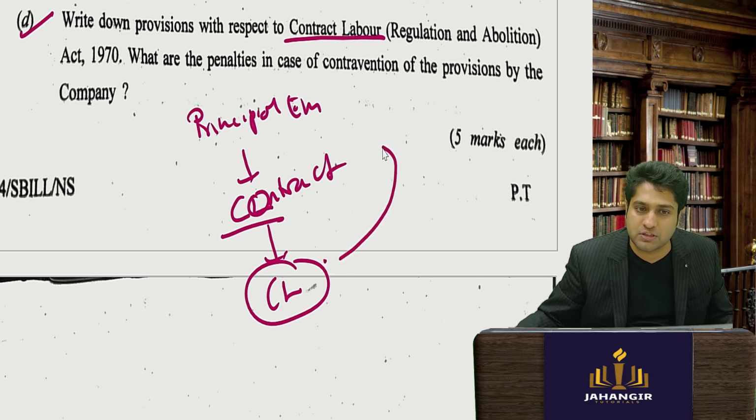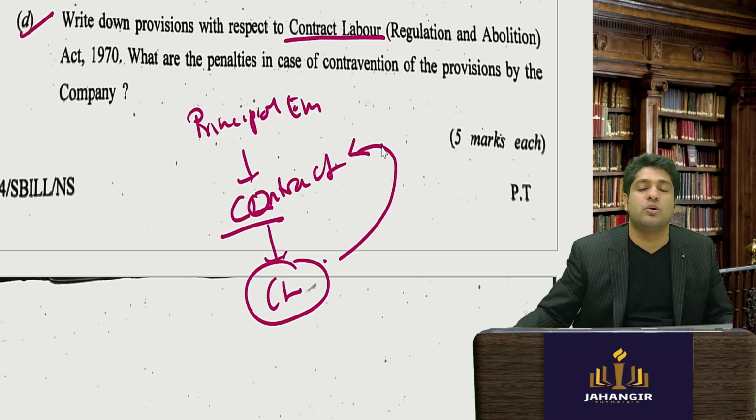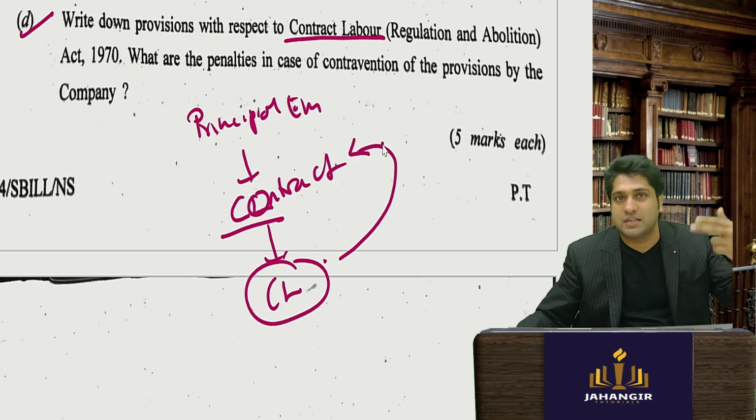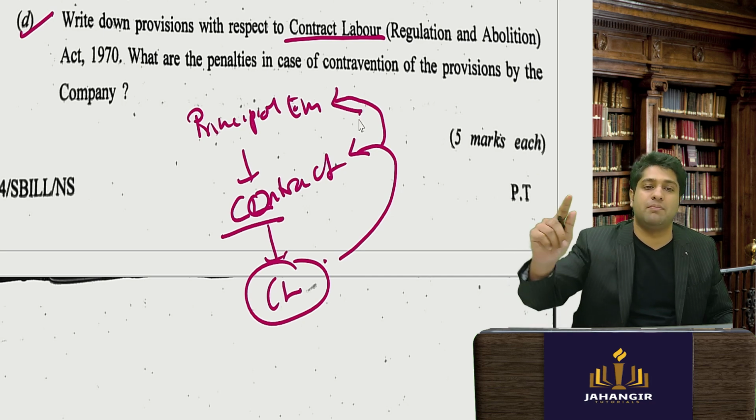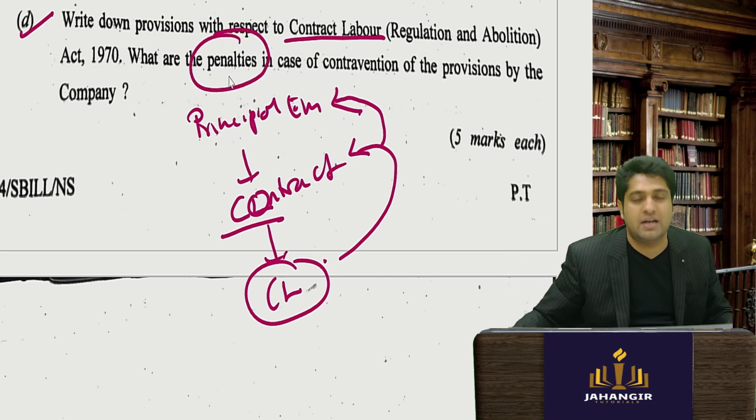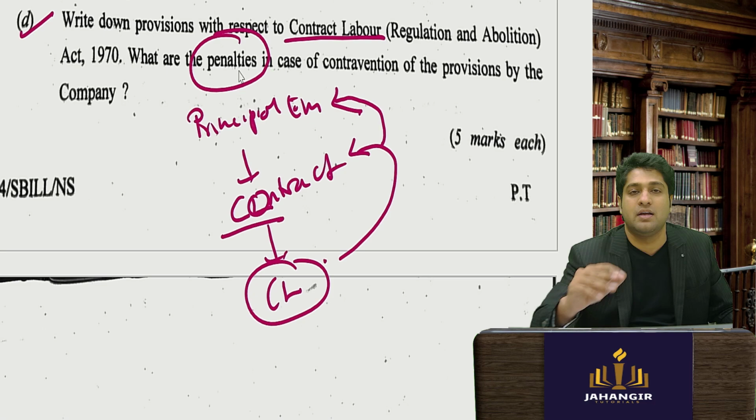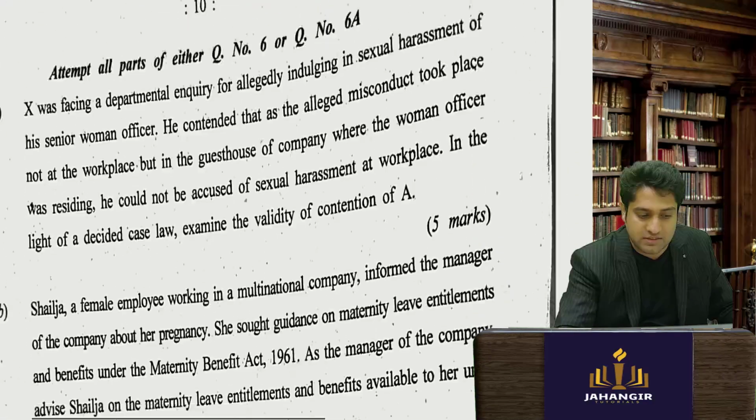So the first responsibility is of the contractor to give first aid, drinking facility, washing facility, and medical aid. If this is not there, then the principal employer will do. And what are the penalties? Fines, imprisonment, and cancellation of license.